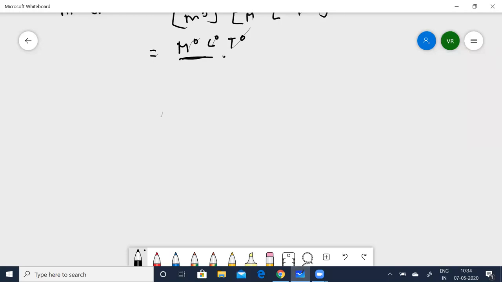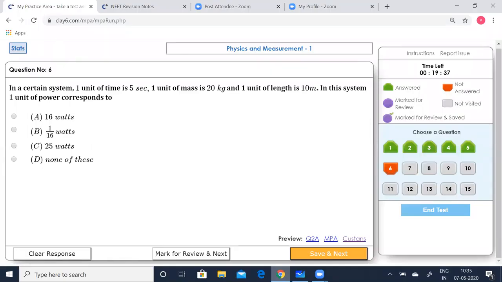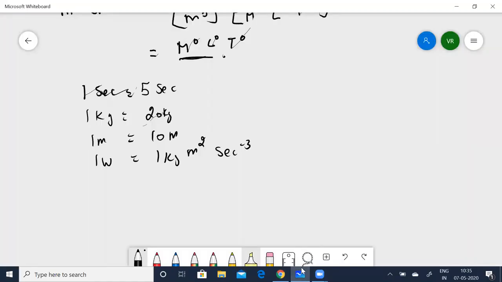Now look. He says 1 second is equal to 5 seconds. 1 kg is equal to 20 kg. 1 meter is equal to 10 meters. And 1 watt is equal to 1 kg m square per second cubed. He asks for 1 unit of power. How much is that going to be? Let me solve it and then see. This is what we have to find out.